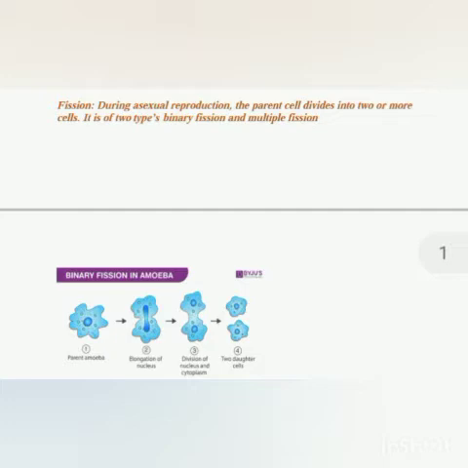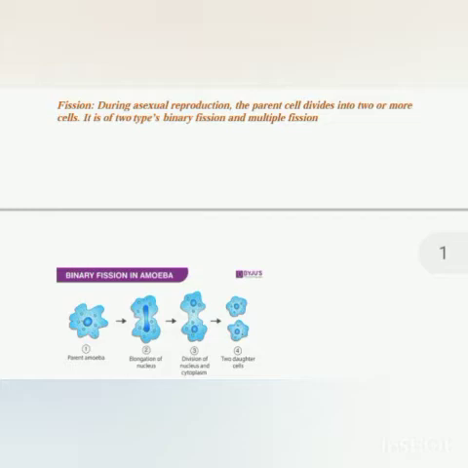Now you see in picture 2, the nucleus will elongate, and you will also observe that slowly the plasma membrane starts deepening. Then in figure 3 you will observe that the nucleus will divide and the plasma membrane will deepen more. Each of the nuclei will move to the opposite ends, which will form daughter amoeba after the division of the cytoplasm.